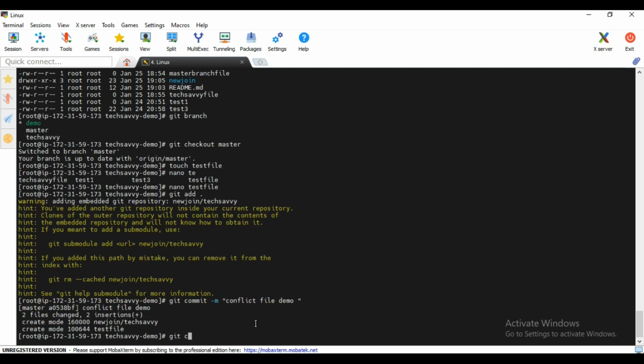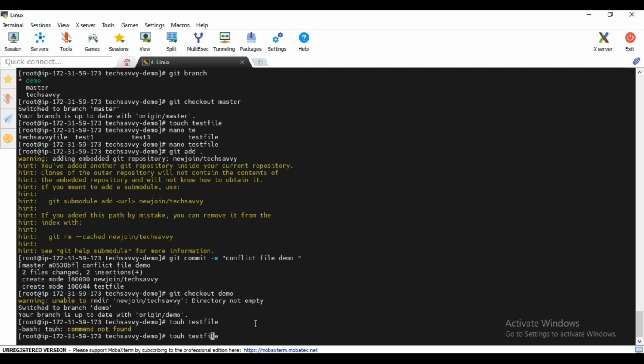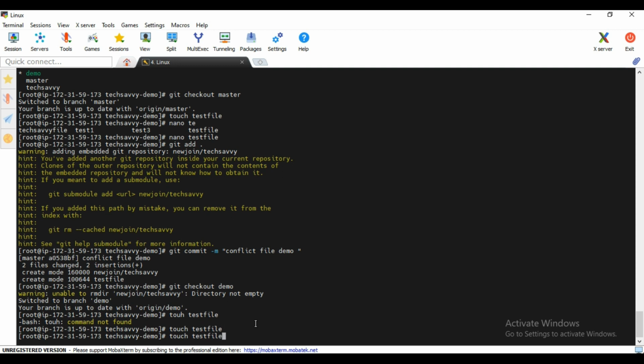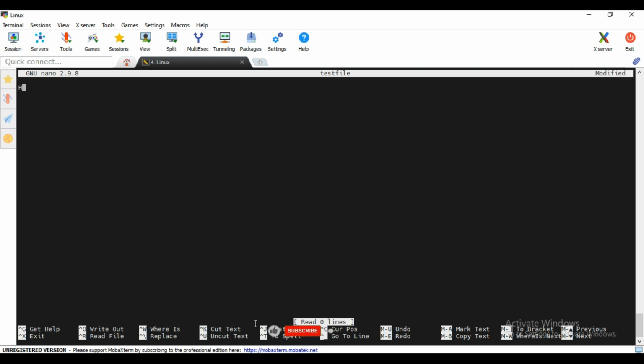Great. Now let me go to the other branch: git checkout demo branch. Let me create one file here, touch test file, the same name. Now let me go inside this file, nano test file, and type different content here: Hi India, how are you?